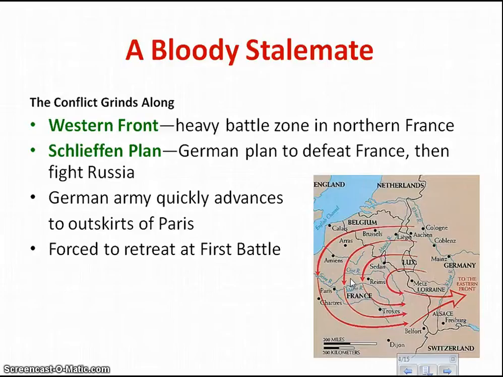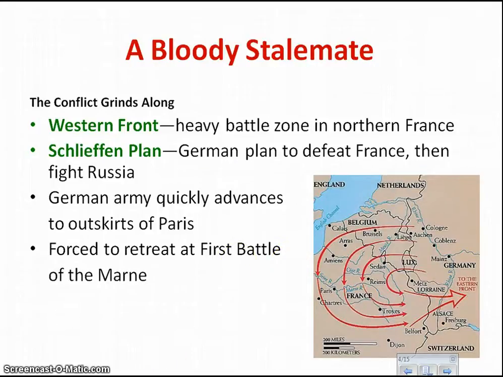So imagine all the taxi cabs in Taipei, or half of the taxi cabs in Taipei, opening their doors for soldiers and rushing those soldiers to the front line to defend France. That is exactly what happens at this first Battle of Marne.